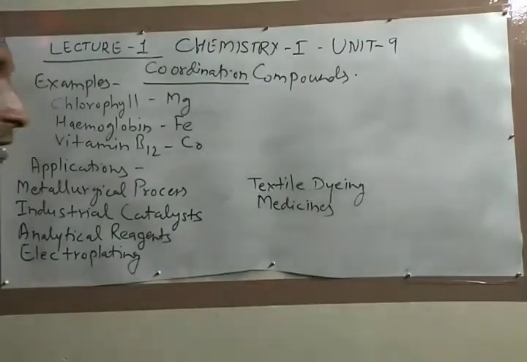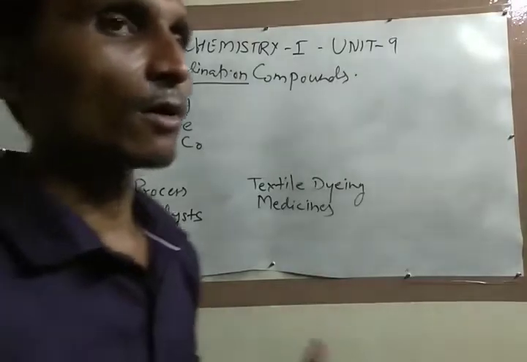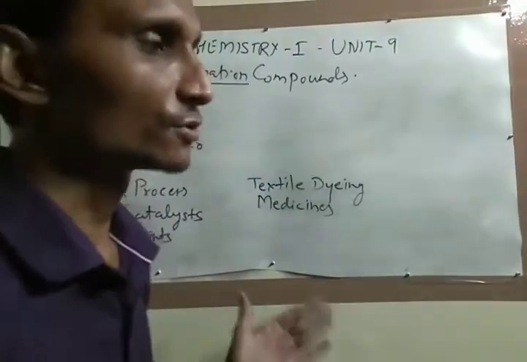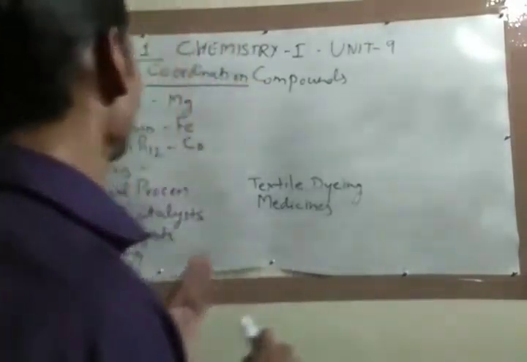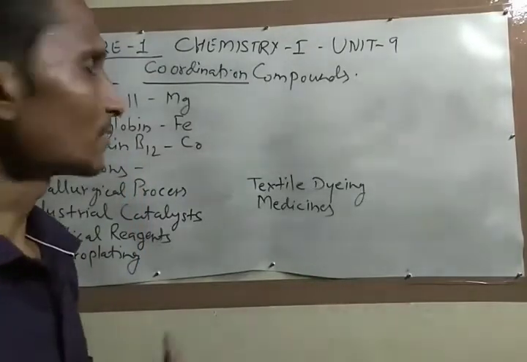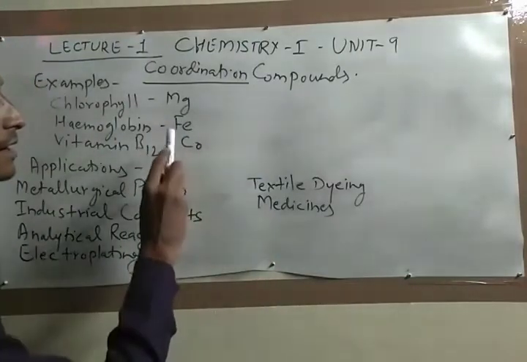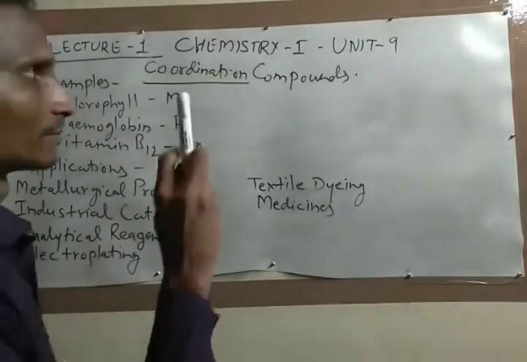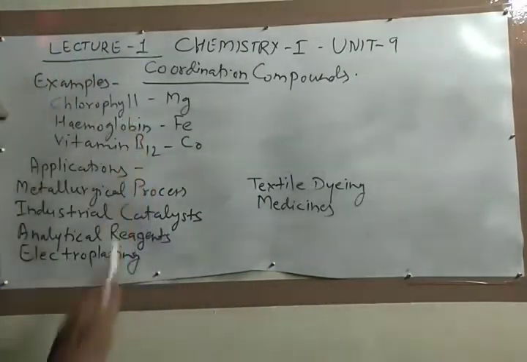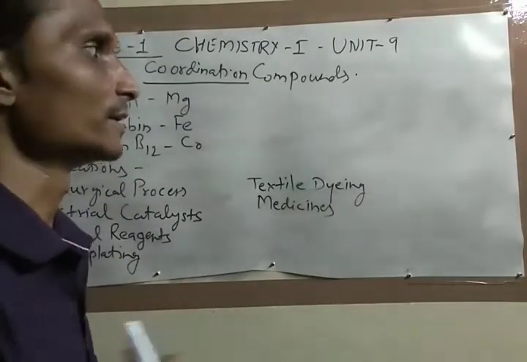The next one is vitamin B12. Vitamin B is a group of many types of vitamins, in which we have chosen the example of vitamin B12. In the structure of vitamin B12, you will see the coordination metal is cobalt. Okay, so these are the basic 3 examples which we see in our daily life.